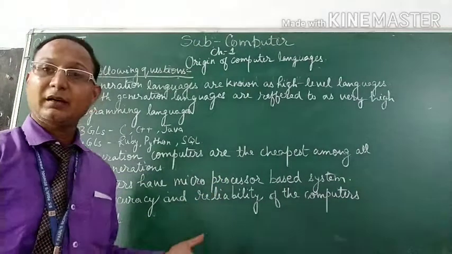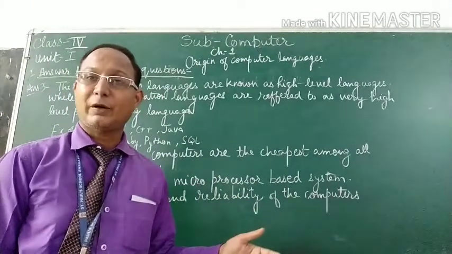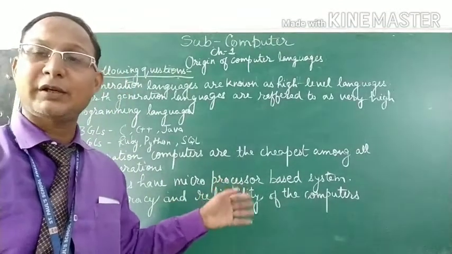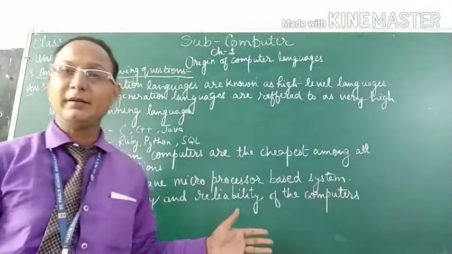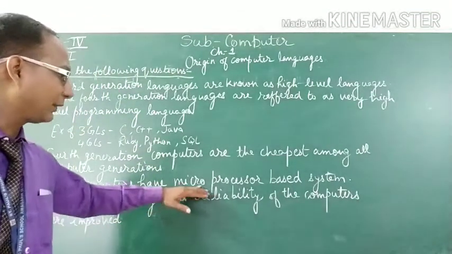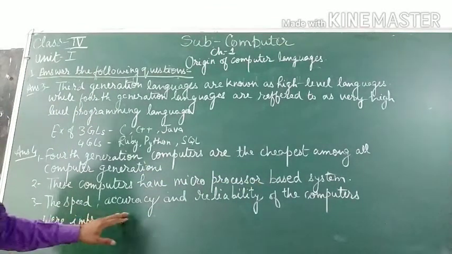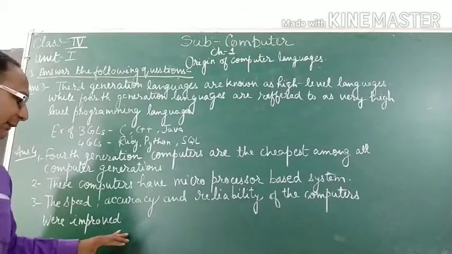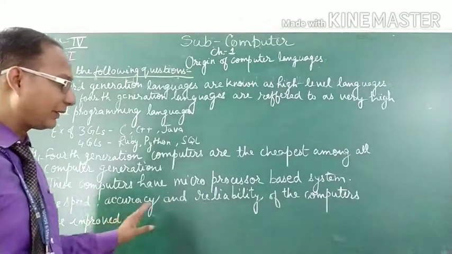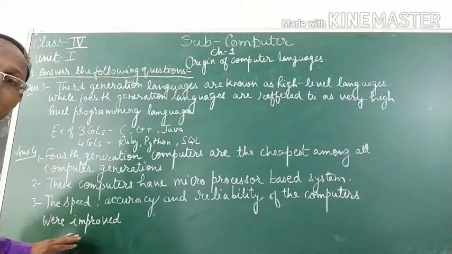It means now speed, efficiency, working and storage, these all are increased. Now they have a monitor, mouse, keyboard and operating system. So they operate fast. Now they have a chip, a microprocessor based system. Third is the speed, accuracy and reliability of the computer were improved. In this, the speed is improved, accuracy is improved and reliability of the computer was also improved.